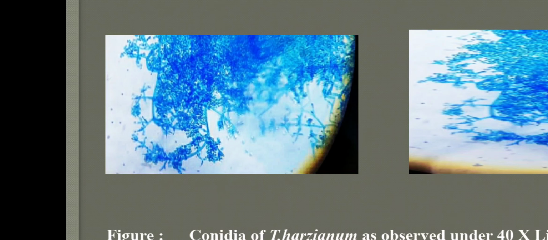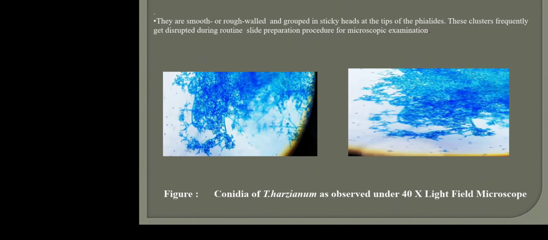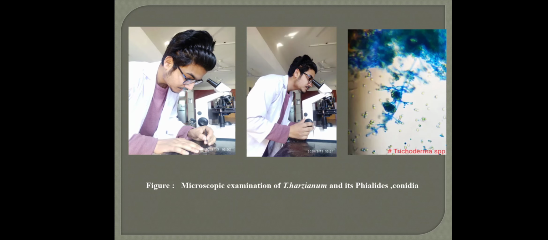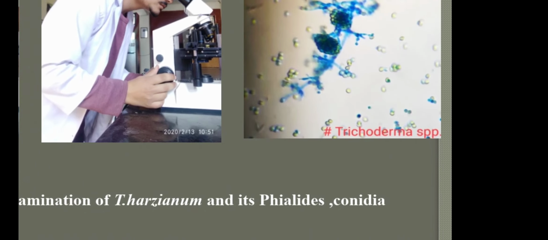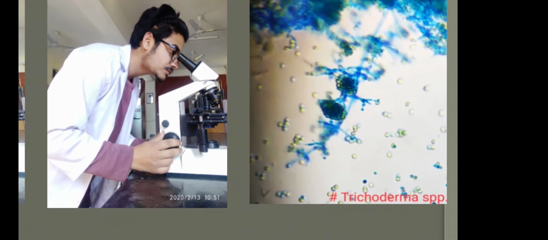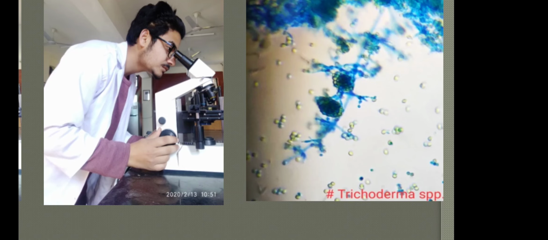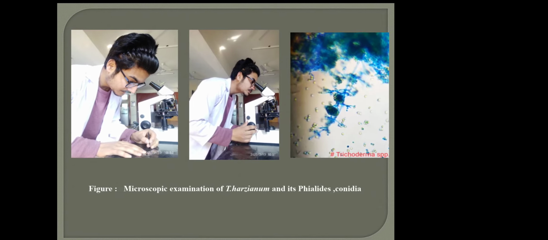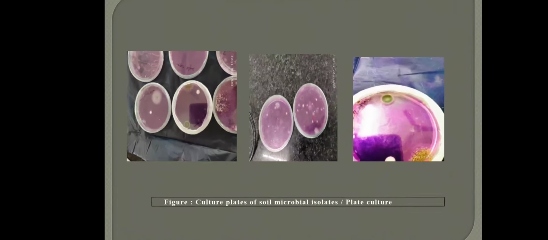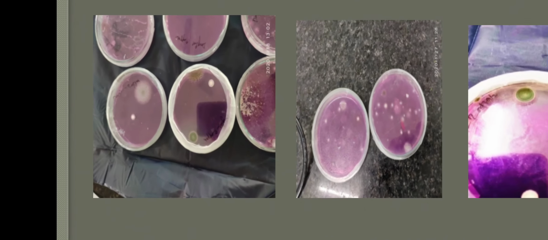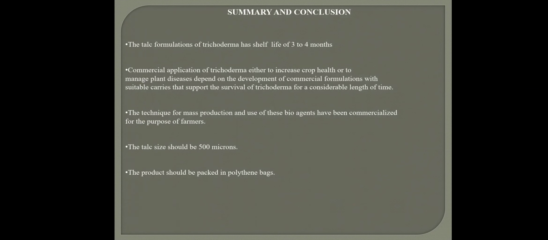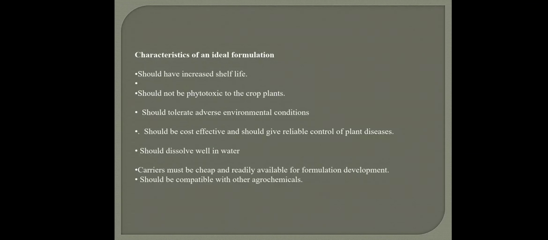So this confirms the Trichoderma harzianum strain as observed under a 40x light field microscope. In the zoomed picture, this is Trichoderma. You can see the cluster of conidia arranged at right angles on the conidiophores. These were some initial cultures in which a lot of contamination was observed. So this is it. This was all about the production technology of biocontrol agent Trichoderma. Thank you.